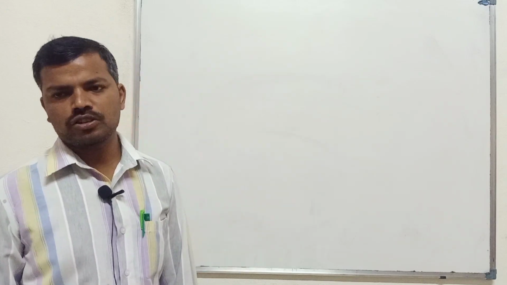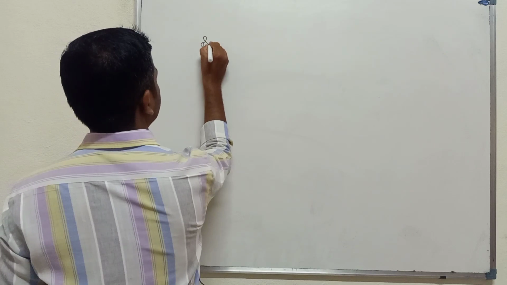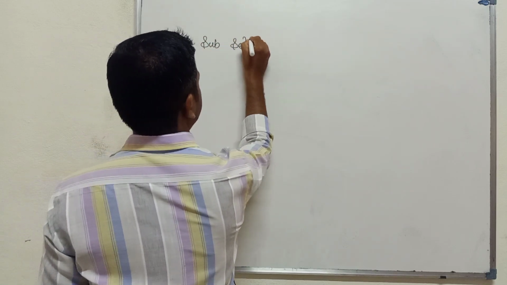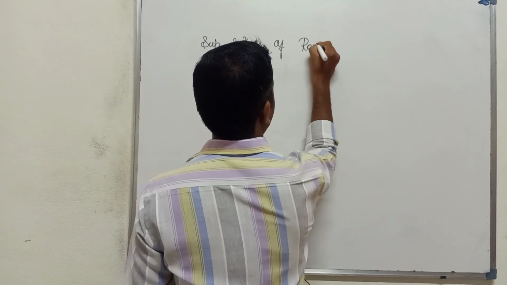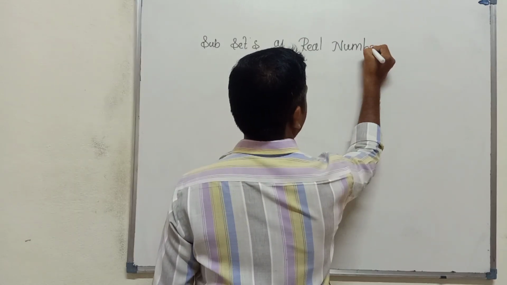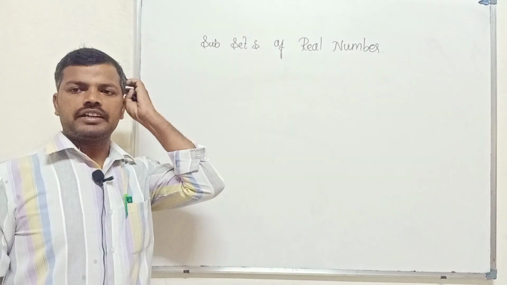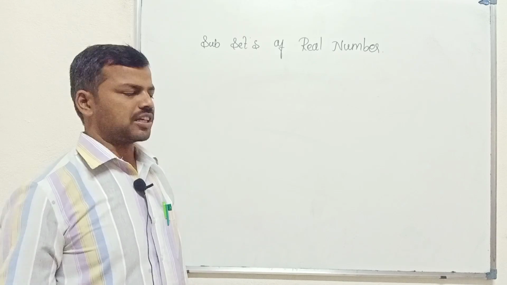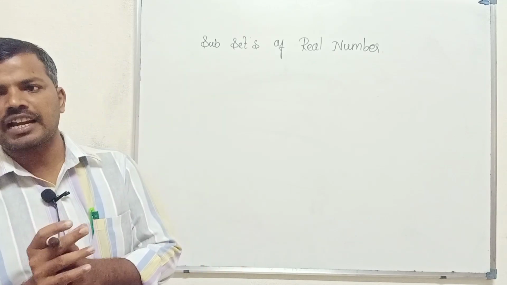Next we have to observe the subsets of the real numbers. So here we have to identify which are the subsets of the real number. Real numbers are nothing but the collection of all the rational and irrational numbers.